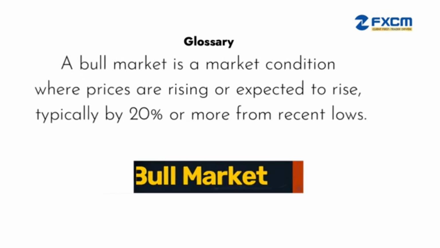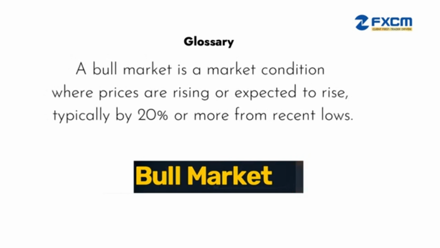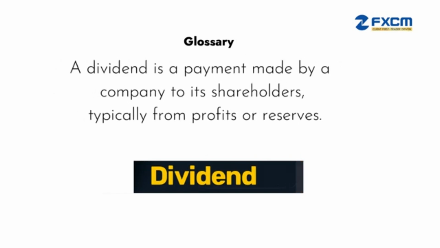Bull market. A bull market is a market condition where prices are rising or expected to rise, typically by 20% or more from recent lows. Dividend. A dividend is a payment made by a company to its shareholders, typically from profits or reserves.